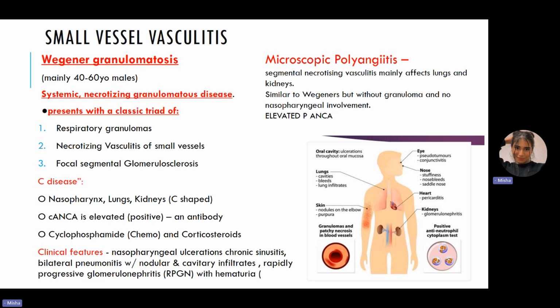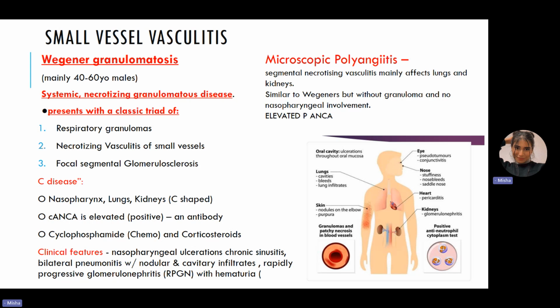It is literally just a segmental necrotizing vasculitis, and it affects the lungs and the kidneys, but it does not involve the nasopharynx. In Wegener's granulomatosis, it has granuloma, it involves nasopharynx. In microscopic polyangiitis, no granuloma, no nasopharynx, but very similar to Wegener's granulomatosis. Okay. Another difference from Wegener's is that in this case, they don't have C ANCA, but they're positive for P ANCA.